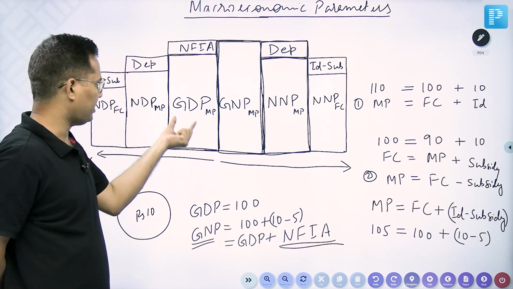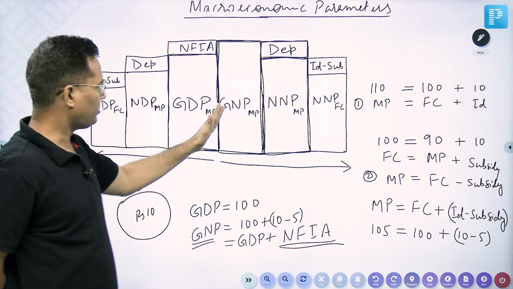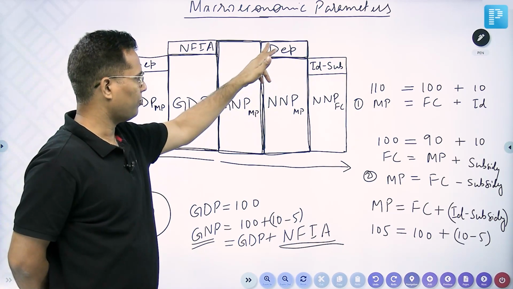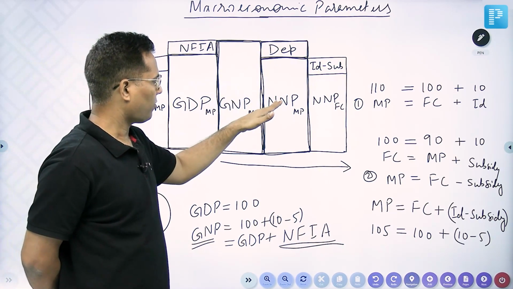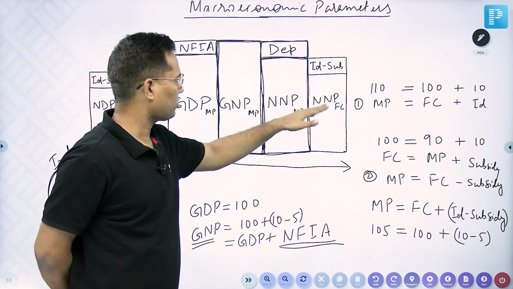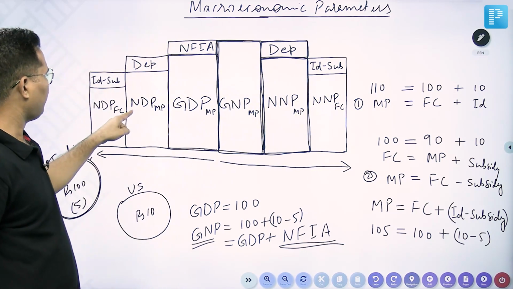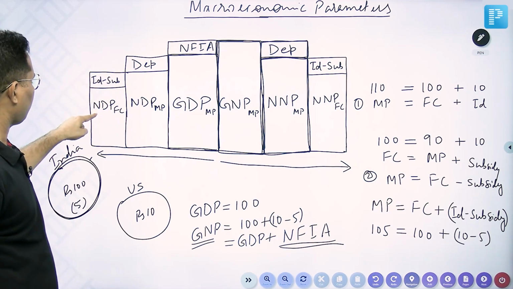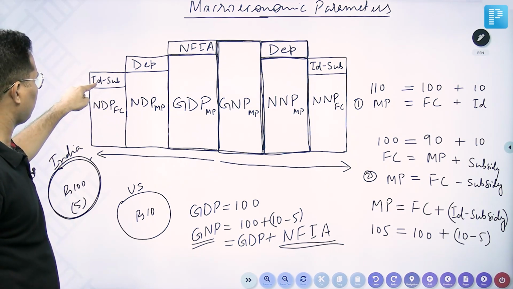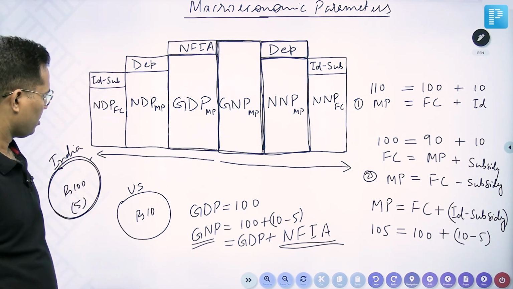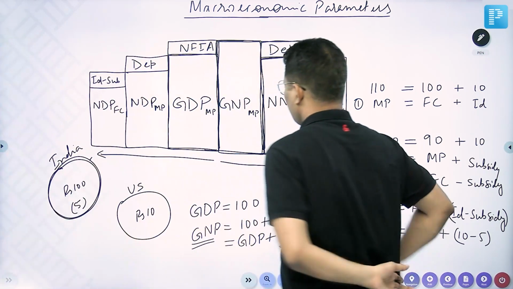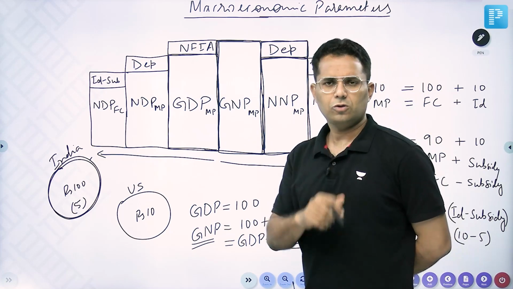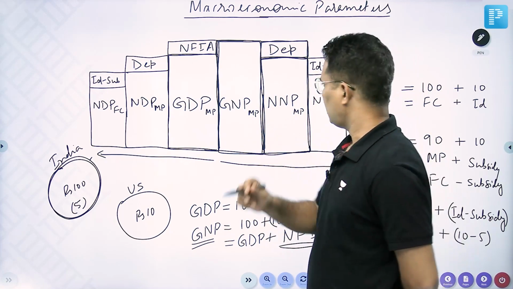So, two standard terms, GDP and GNP. From GNP you can get NNP by subtracting depreciation. From NNP market price you can get NNP factor cost. From GDP you can get NDP market price by subtracting depreciation. From NDP market price you can get NDP factor cost by reducing taxes minus subsidy. Okay. Now, this gross national product is also called gross national income.